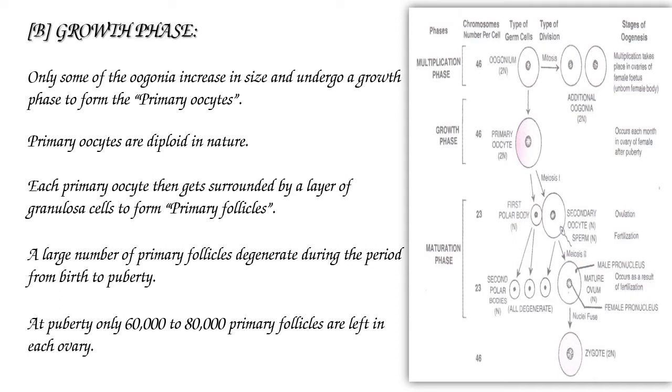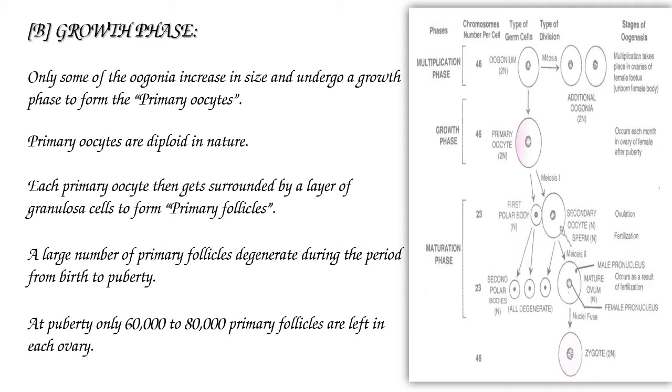Granulosa cells are also called follicular cells. A large number of primary follicles degenerate during the period from birth to sexual maturity. At sexual maturity, only 60,000 to 80,000 primary follicles are left in each ovary.